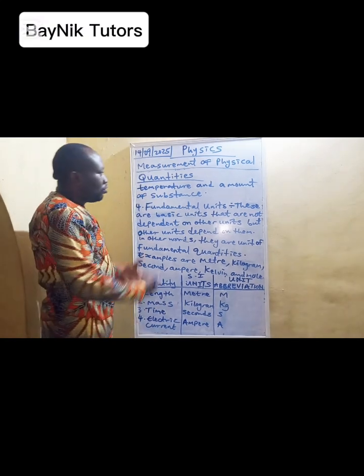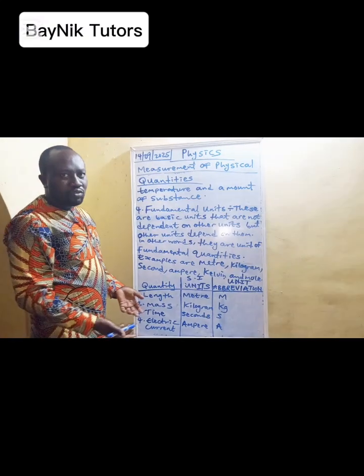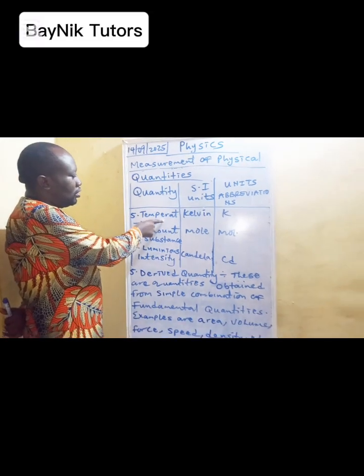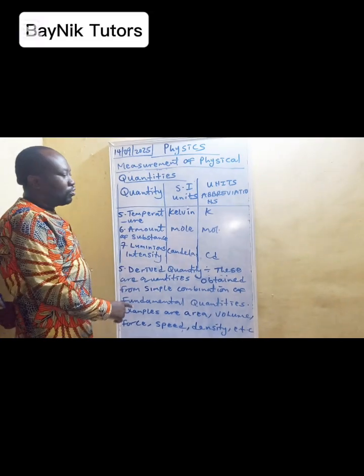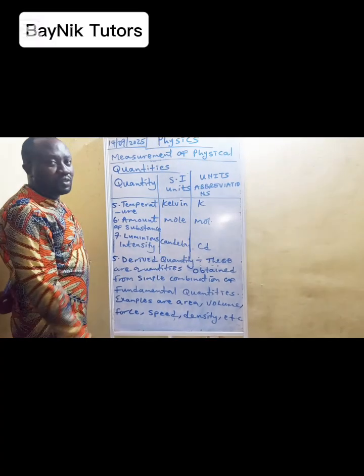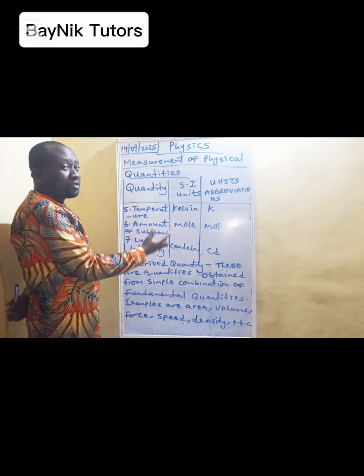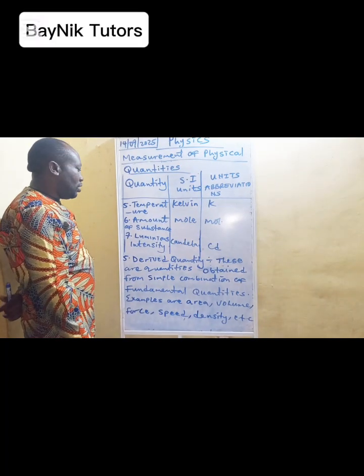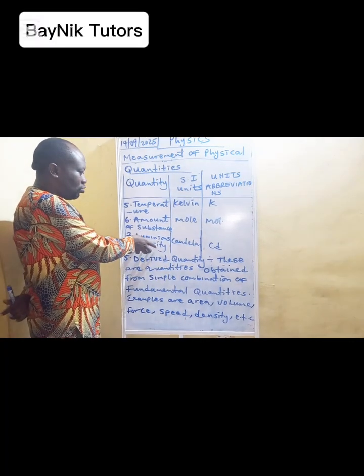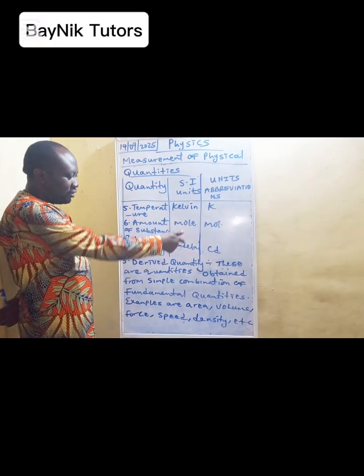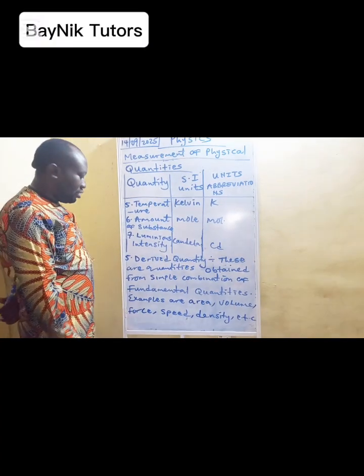We'll also be looking at other quantities. Temperature is one of the fundamental quantities; the unit is Kelvin, denoted with K. For the amount of substance, the unit is mole, abbreviated mol. For luminous intensity, we have candela, the unit used to determine the intensity of light, abbreviated cd.